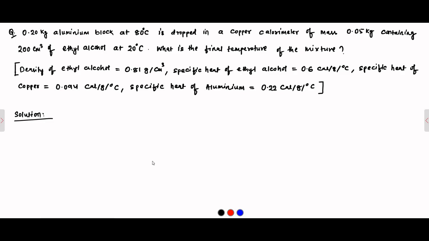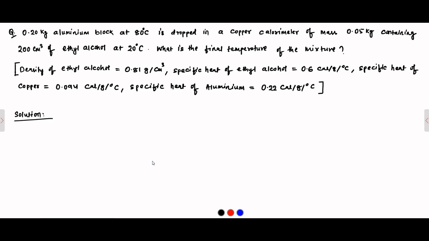So here is another question on specific heat and calorimetry. It is given: a 0.2 kg aluminium block at 80 degrees Celsius is dropped in a copper calorimeter of mass 0.05 kg containing 200 centimeter cube of ethyl alcohol at 20 degrees Celsius. What is the final temperature of the mixture?